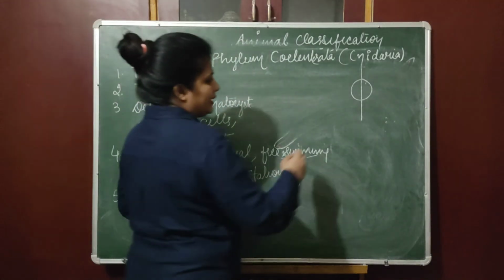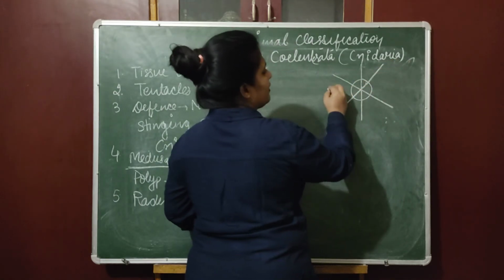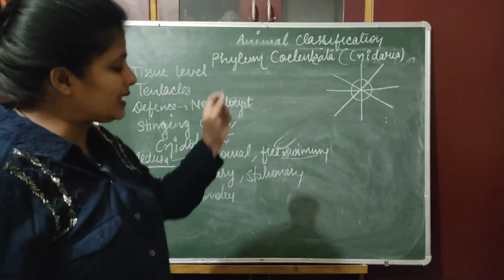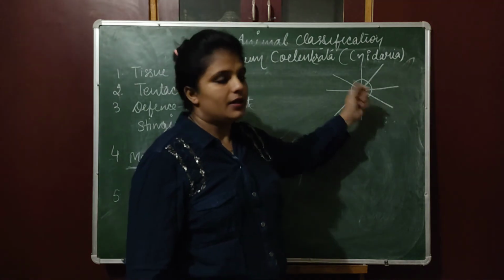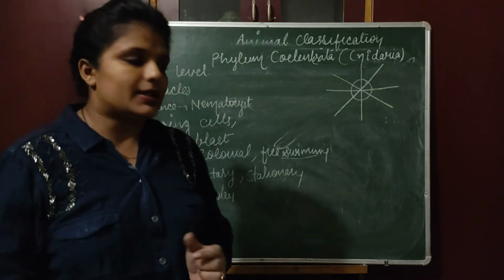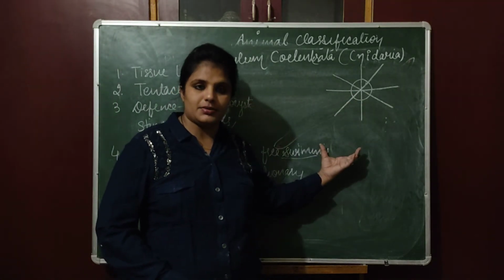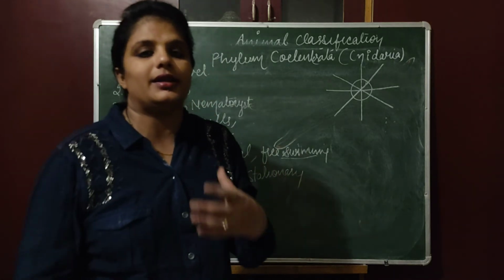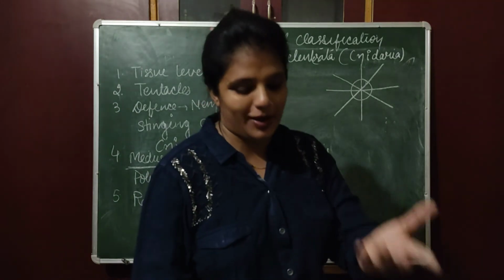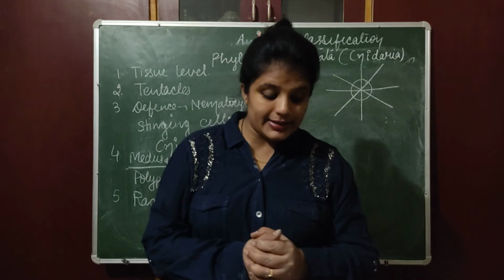In case of radial symmetry, this we have done in case of flowers also. We can divide the organism into many sections, but that section must pass through the center. कोई भी सेंटर से जा रहा है और हम उसको किसी भी तरीके से बहुत सारे पार्ट्स में डिवाइड कर सकते हैं. You can't understand how we can divide through these 2D diagrams. We have to understand the entire structure of those organisms. So there is no choice, you have to learn. So they show radial symmetry, we have already discussed.